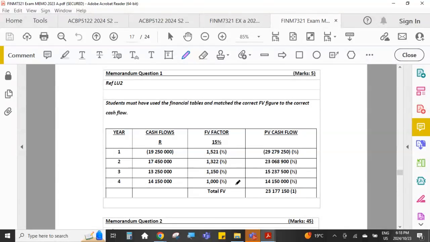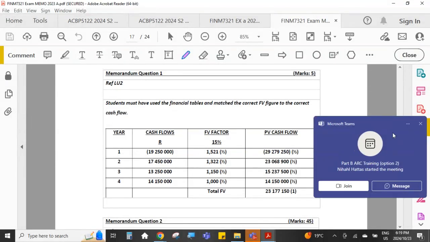You are going to look for the column for 15%. And then for this cash flow that takes place at the end of year 1, you are going to look for period 3. And that's where this 1521 comes from.